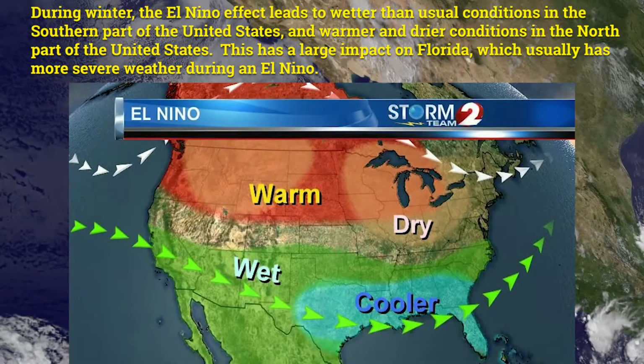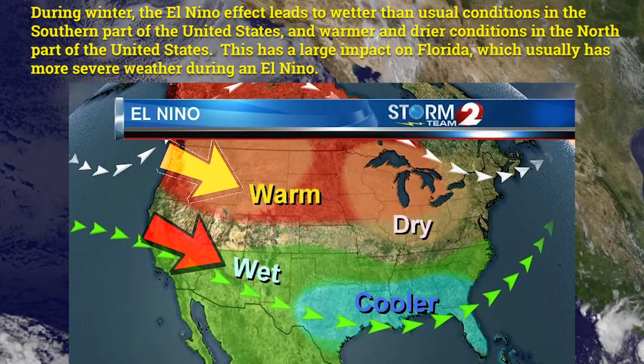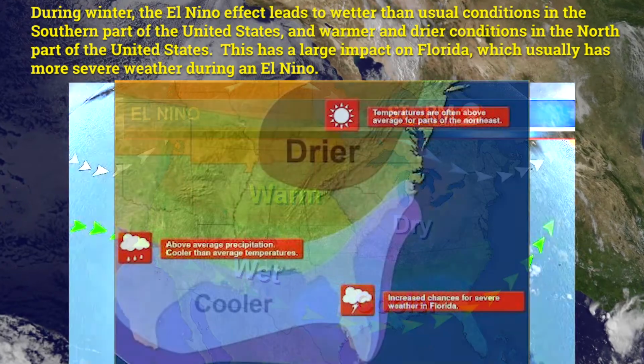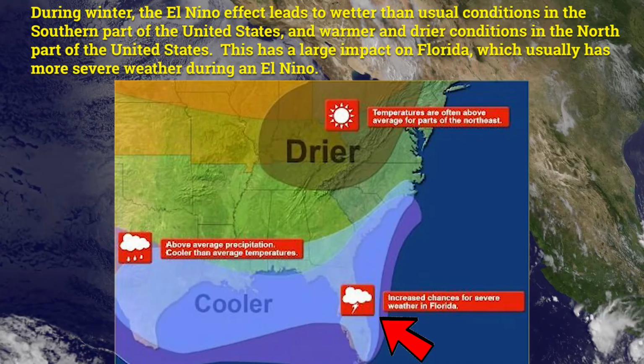During winter, the El Nino effect leads to wetter than usual conditions in the southern part of the United States and warmer and dry conditions in the north part of the United States. This has a large impact on Florida, which usually has more severe weather during an El Nino.